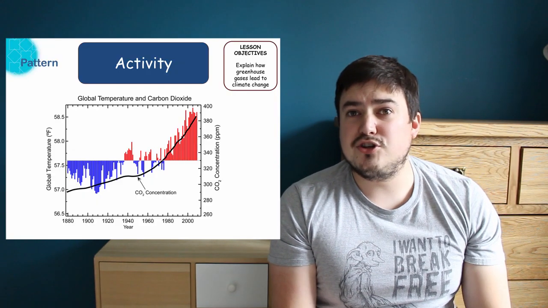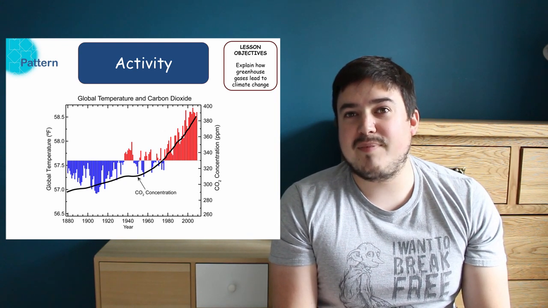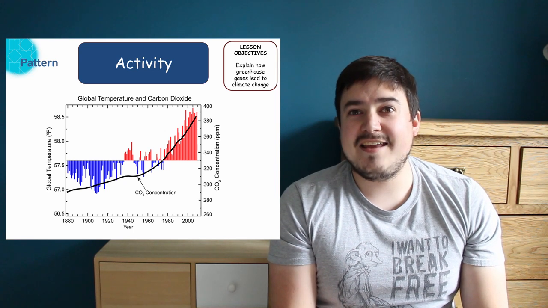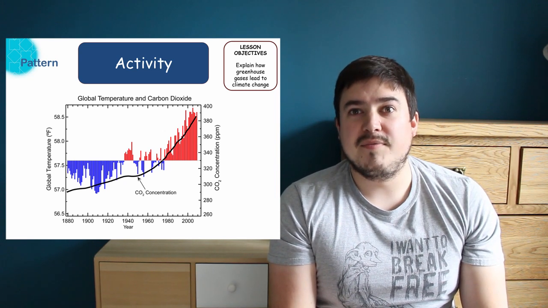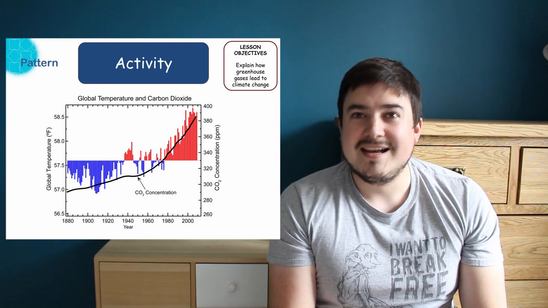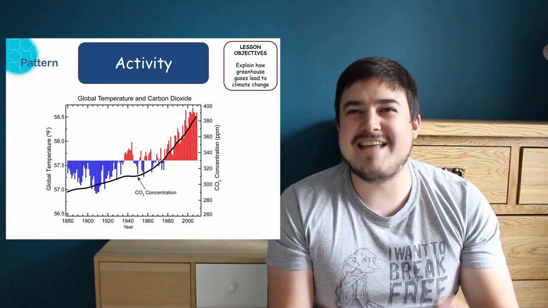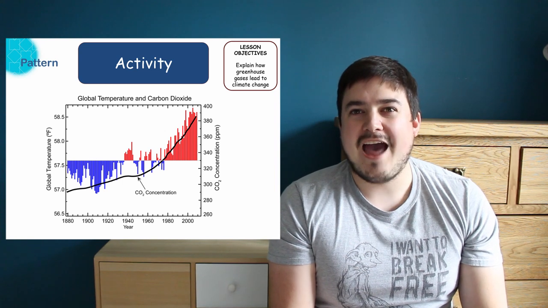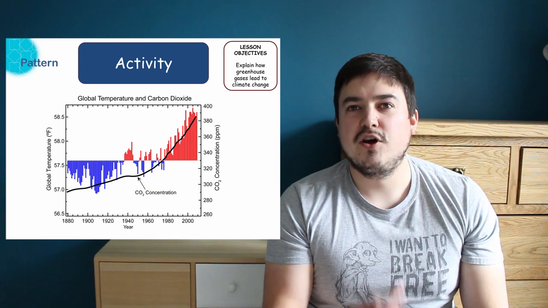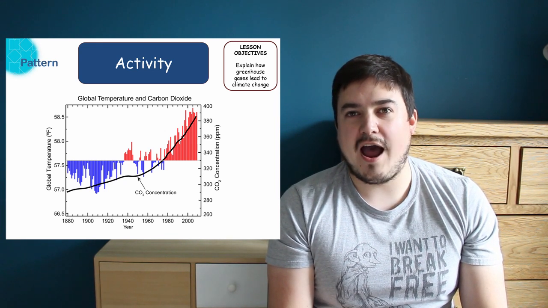We know that carbon dioxide causes the heating up of our planet because we've looked at the data based on this. This graph shows you the amount of carbon dioxide in our atmosphere, how it's changed over time, and the temperature of our planet as well. You may not be able to see exactly that every time the carbon dioxide goes up, the temperature does, but if you look at the general trend, we see that when there is more carbon dioxide, the temperature is always higher. And after lots of research, scientists have concluded that it's definitely because of that carbon dioxide, and the enhanced greenhouse effect is because of humans releasing that carbon dioxide and causing more damage to our atmosphere because of it.